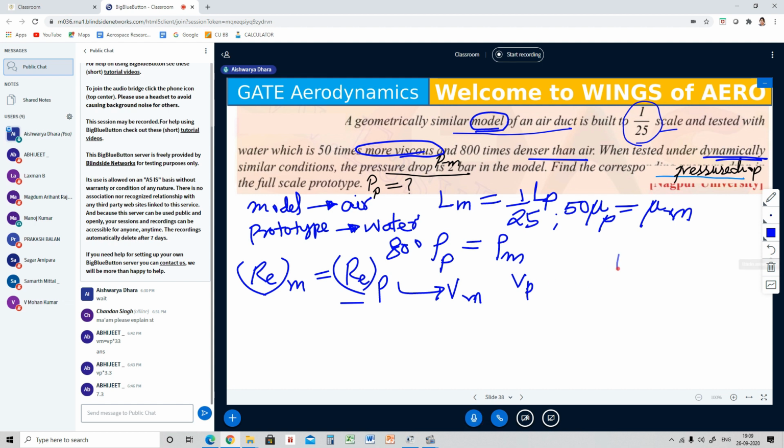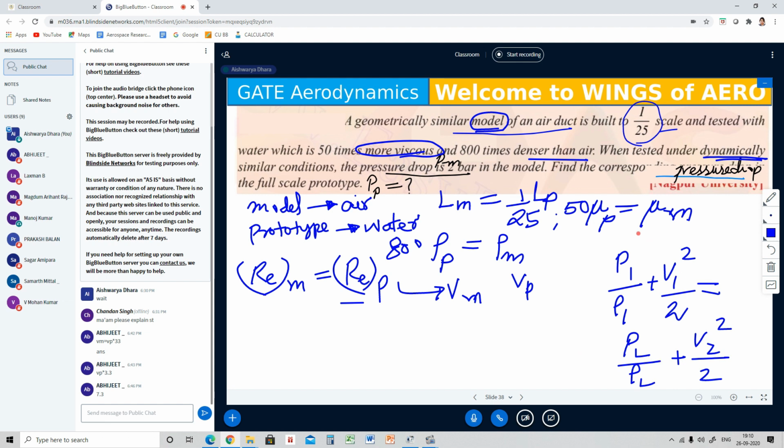After finding them, you have to use Bernoulli's principle, that is P1/rho1 + V1²/2. Here we don't have any potential head, so the potential head will be 0, equals P2/rho2 + V2²/2.